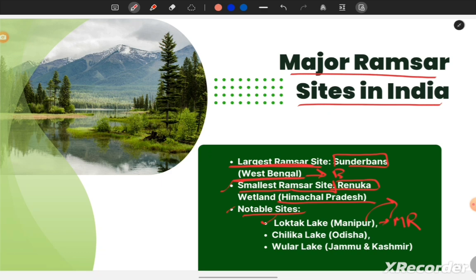What does that mean? It needs immediate conservation efforts. Next is Chilka Lake. Chilka Lake earlier was in the Montreux Record, but now the condition is better, so it is not in the Montreux Record now. Next is the Wular Lake of Jammu and Kashmir. There are some others also, like Sambar Lake, Nakti Ke Nagi of Bihar, Keoladeo of Rajasthan. So these are the major Ramsar sites, and if you want the whole list, you can Google it, and you will find the whole list of Ramsar sites in India.